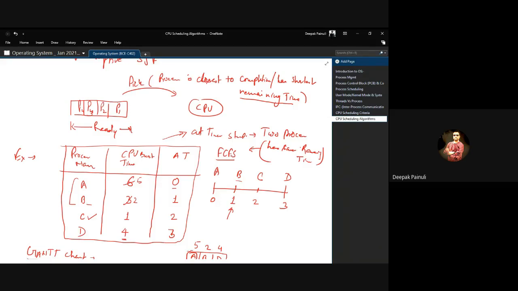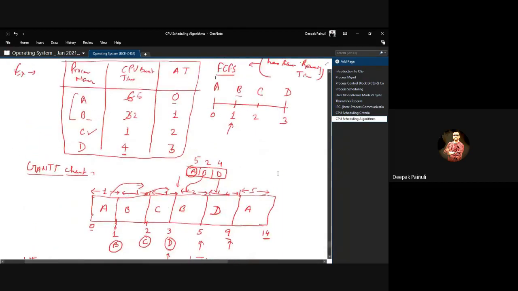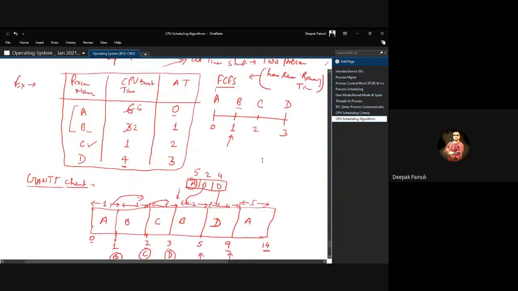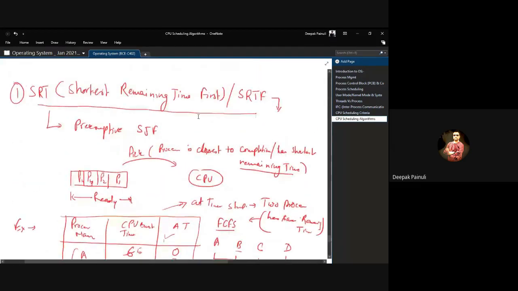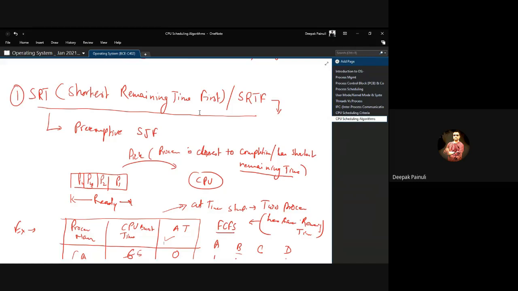This is the basic concept. If any time you get into a conflicted condition, you need to select only that process which arrived first in the system. You need to check the arrival time of both processes and select the process which came earlier into the system, right? So this was our SRT. SRT is nothing but a preemptive version of SJF, right? So you need to take care of it.